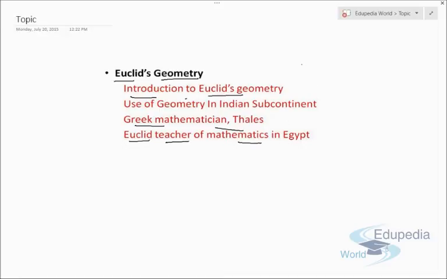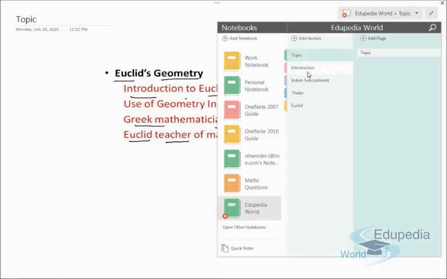Again, we'll study each and every topic through slides, so that you can better understand the theory and better relate the concepts. So let's get started with the first topic. It is introduction to